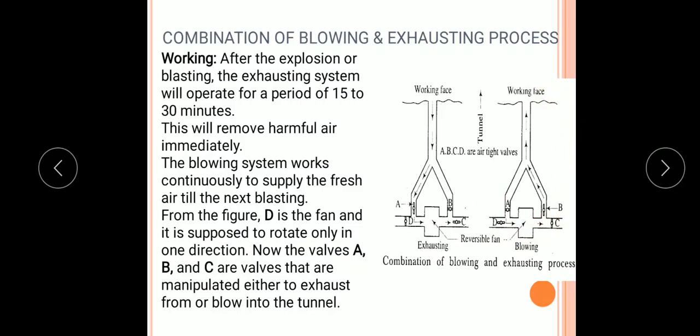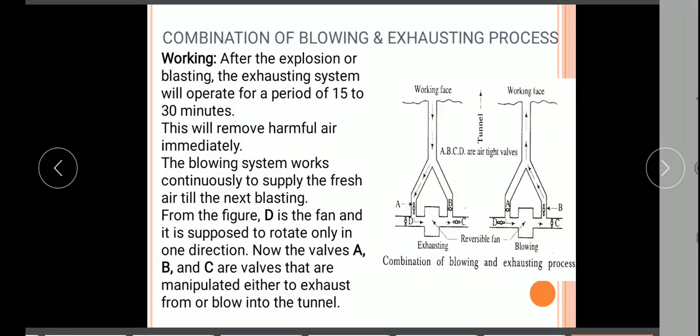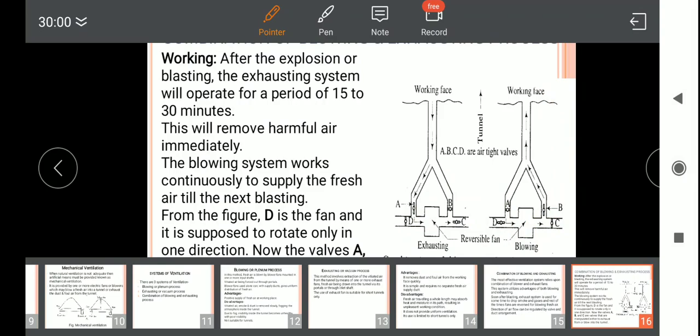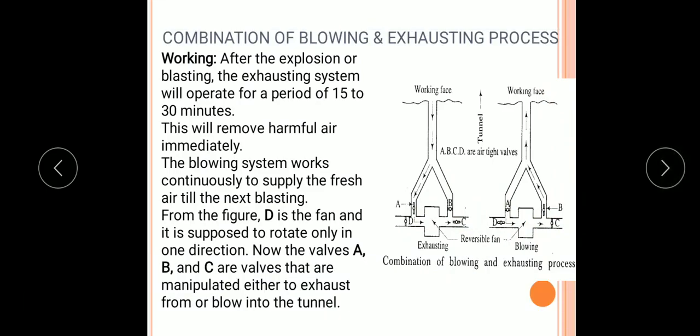In this figure, A, B, C, D are the valves. After the explosion or blasting, the exhausting system will operate for a period of 15 to 30 minutes. Because of the operation of this system, there is immediate removal of harmful air. The blowing system works continuously to supply fresh air till the next blasting.